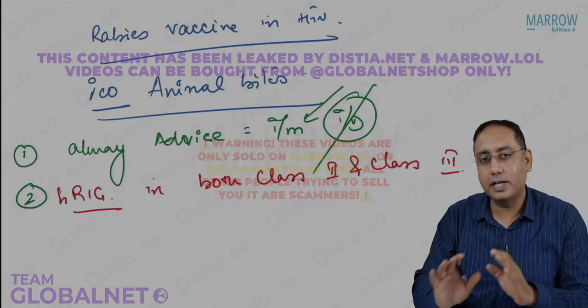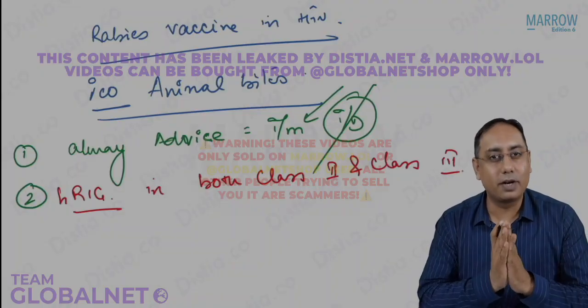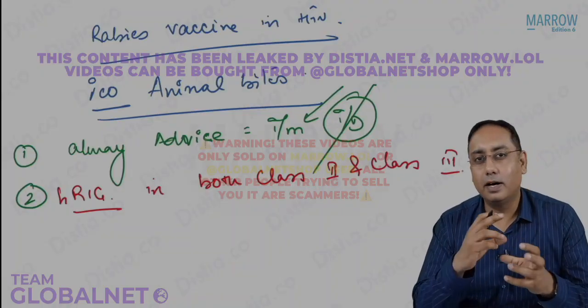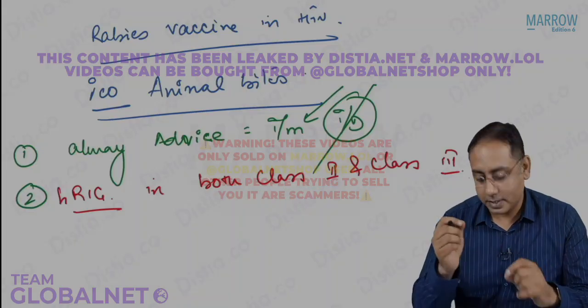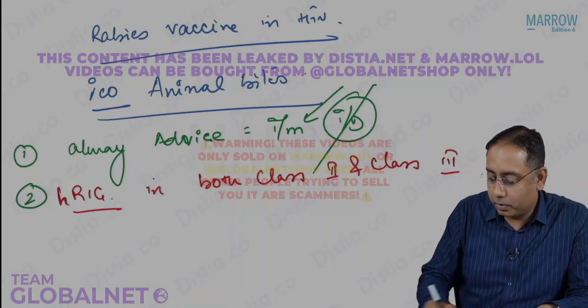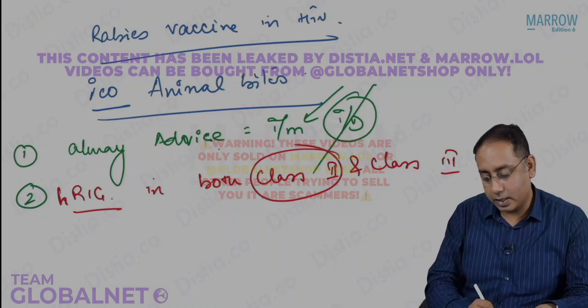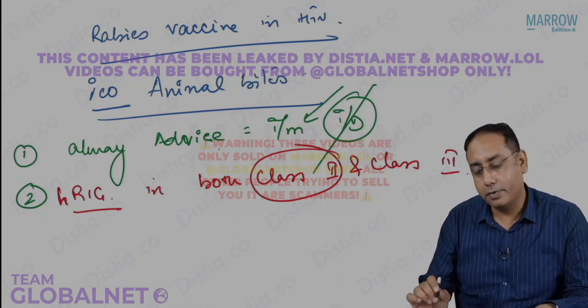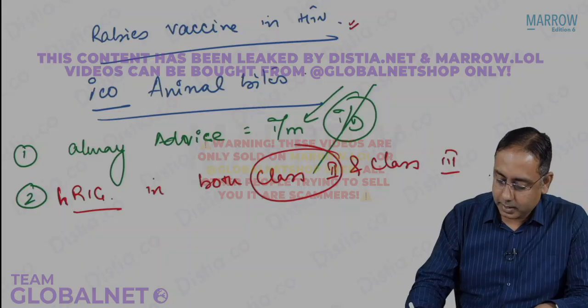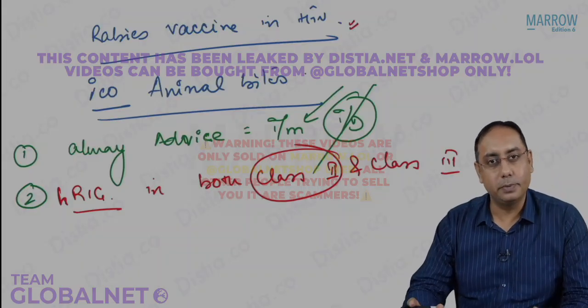But over here, I just want to apprise you that for rabies vaccine there is also a kind of complexity with HIV and rabies. So the human rabies immunoglobulin is given to both class 2 and class 3 bites. Normally it is given only to class 3. Rabies vaccine in HIV is supposed to be given.